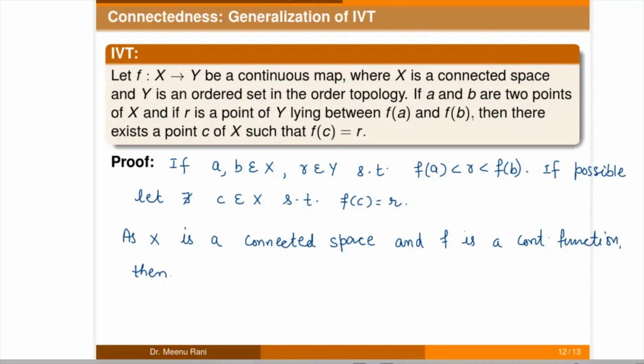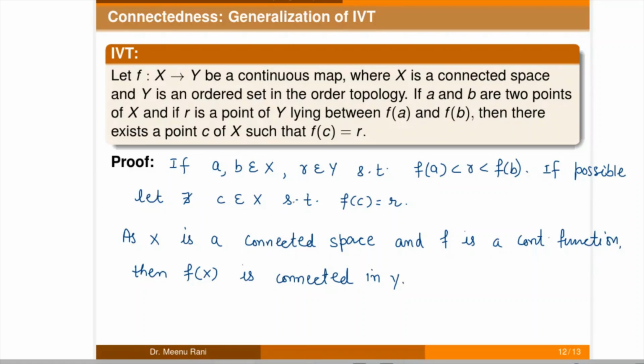So f(X) is also connected here, and f(X) is a subspace of Y, so it is connected in Y, and Y is an ordered set with the order topology.